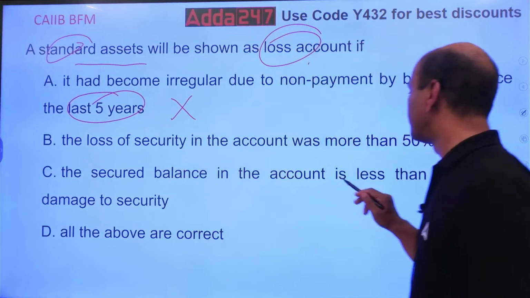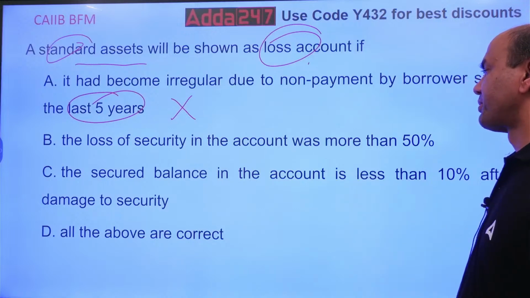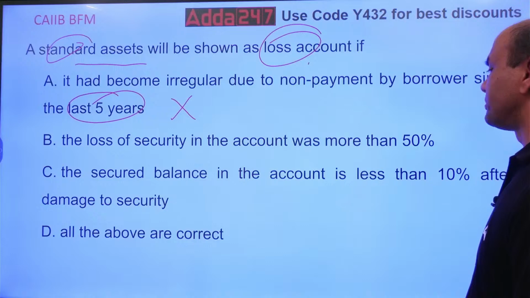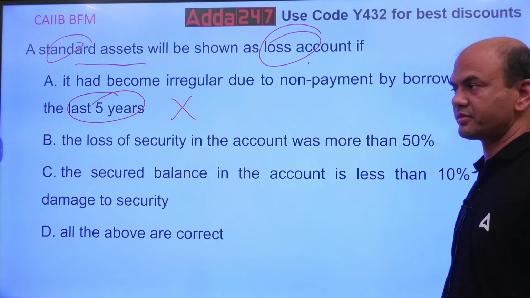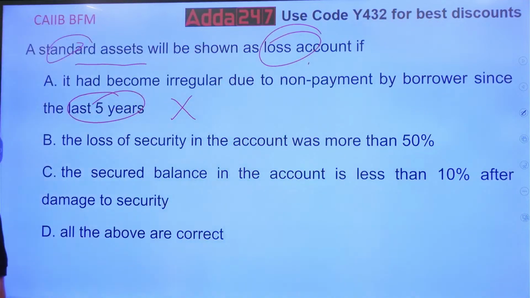Loss of the security in the account was more than 50% and the secured balance in the account is less than 10% after the damage of security. So which one is correct over here? Think.